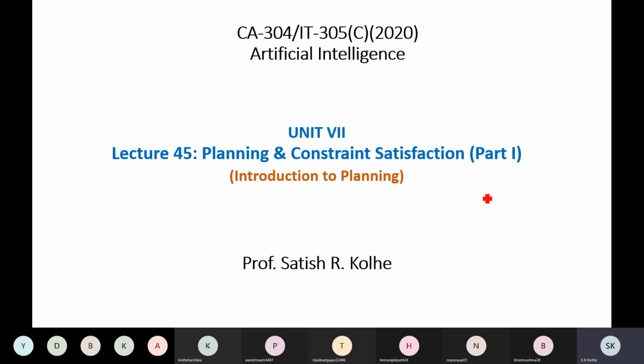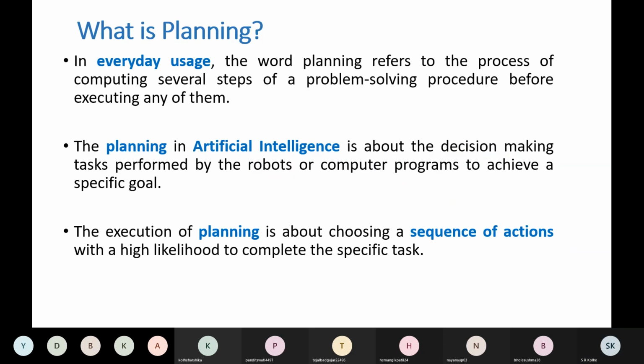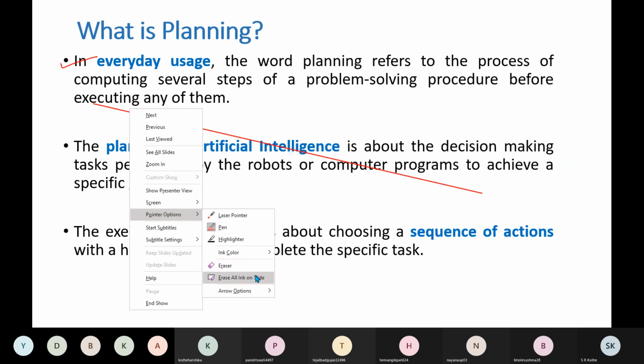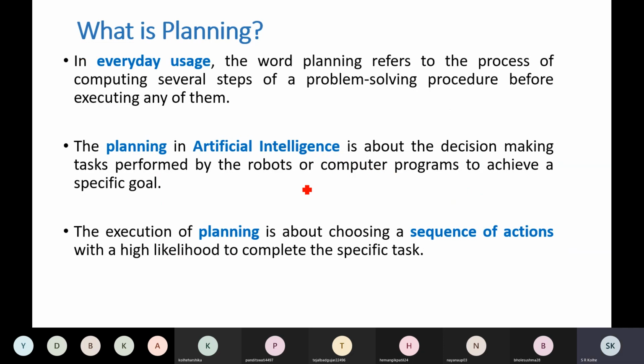Now let us come to the role of planning. In our everyday use, the word planning refers to the process of computing several steps of a problem solving process before executing any of them.